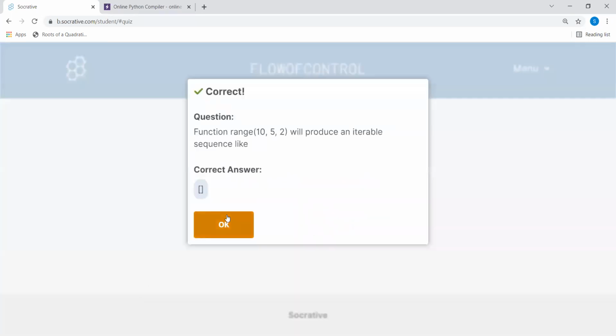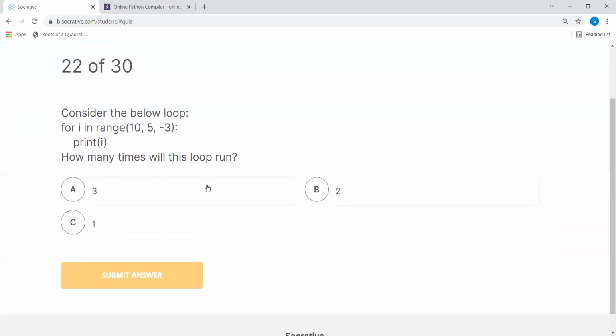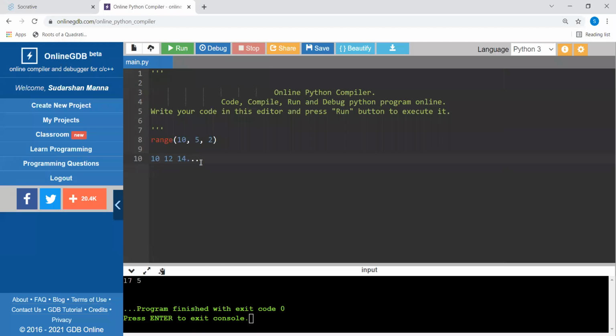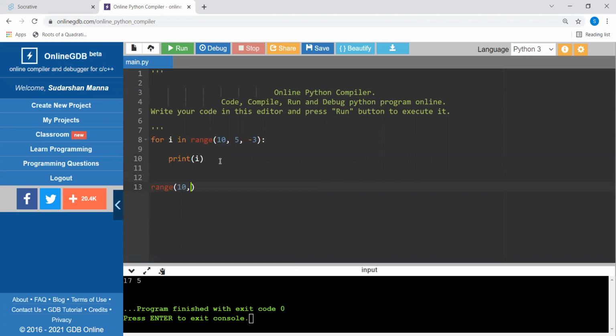Next, consider the below loop: for i in range(10, 5, -3): print(i). Before we come to the answer, let's see what this is saying. Range is saying 10, 5, minus 3.